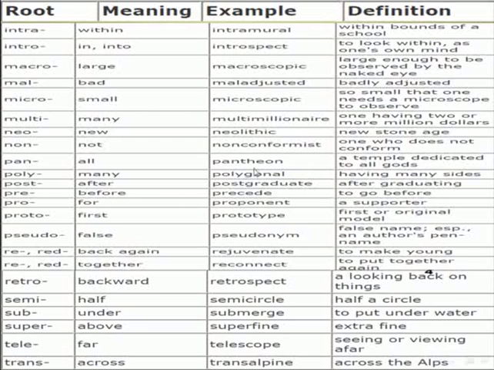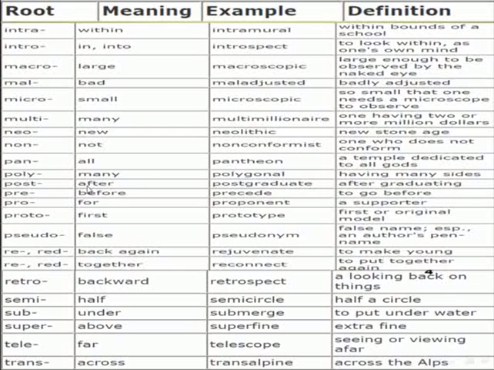It's a temple. Pantheon. Another prefix root: poly. The meaning: many. As an example for this use: polygonal. Definition for polygonal: having many sides. Another prefix root: post.